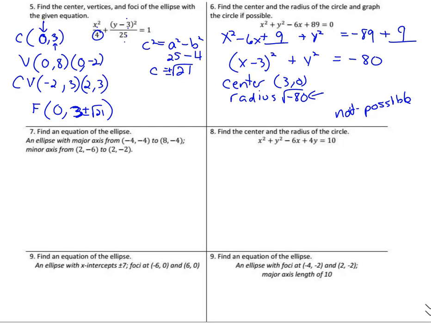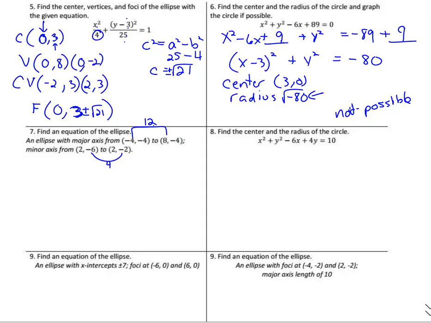Okay, let's move on to number 7. An ellipse with a major axis from negative 4, negative 4 to 8, negative 4. So we went from negative 4 to 8, which is 12 units away. And then the minor axis, and if you notice, those x values changed, so that the x went 12. The minor axis went from 2, negative 6 to 2, negative 2, so that went 4 away.